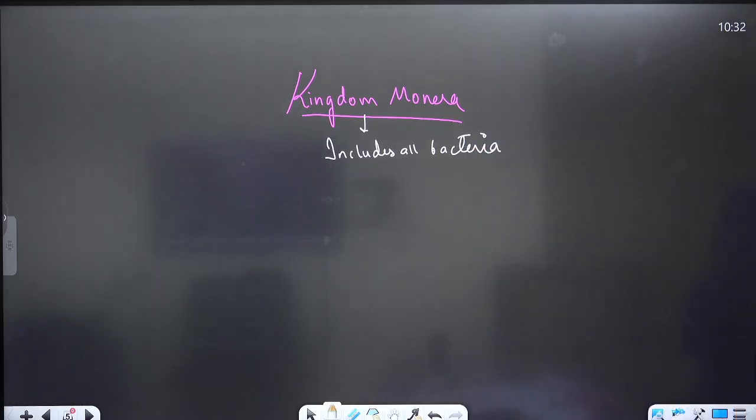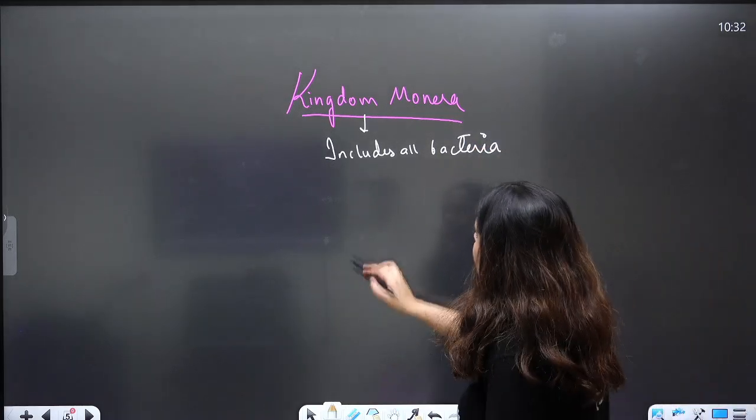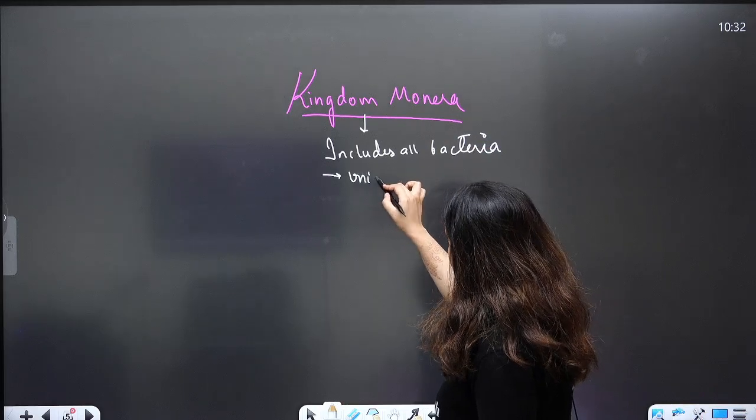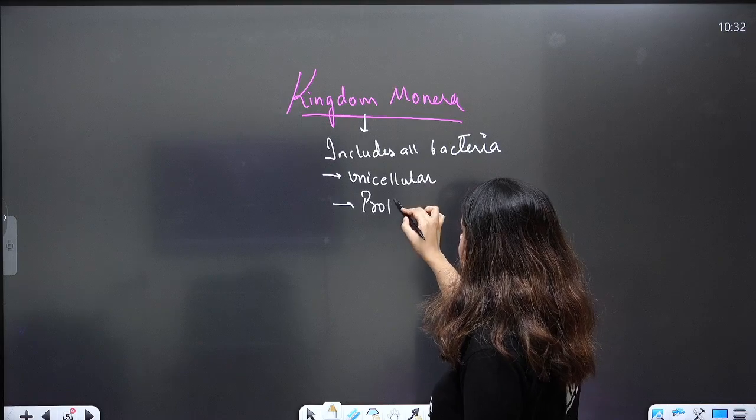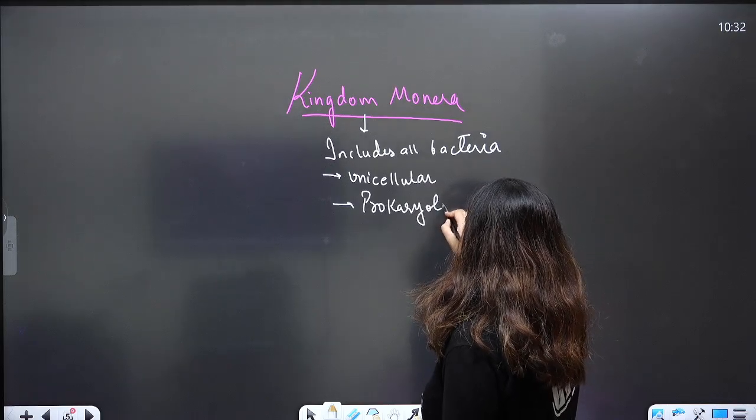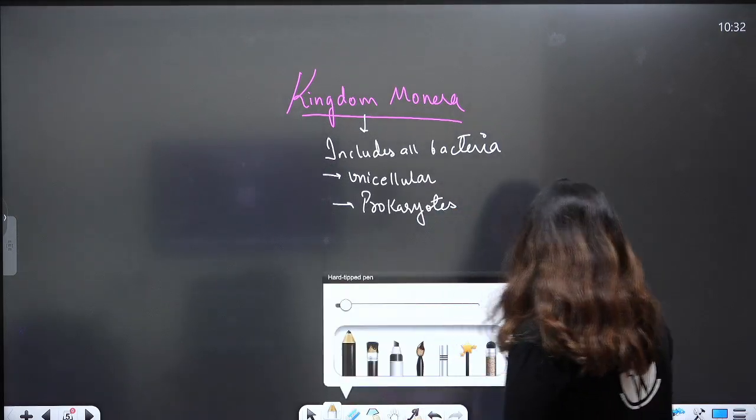It includes all bacteria, and they are unicellular and prokaryotes, which means they are made up of one cell.